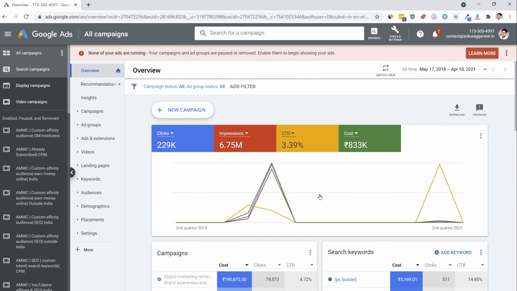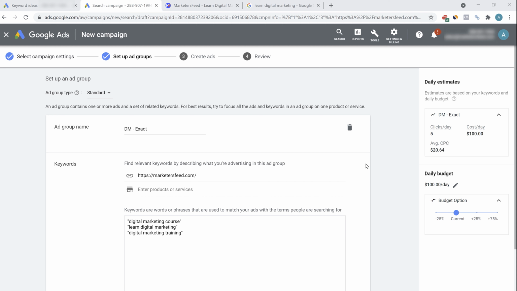Then you have multiple campaigns here: video campaign, display campaign, search campaigns, ad groups, then the ads that were shown, then the videos, different landing pages, audience, keywords, demographic, etc. Once you start running your ads, it will become very easy for you. This might be a little more complicated right now because if you're just starting out with Google Ads, I have already shared a lot of knowledge with you in this video up till now. I wanted to show you how to create ads in the most effective way possible.